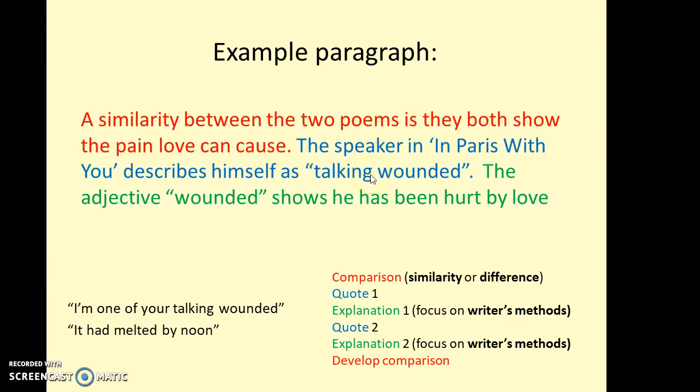So just slot the quote in there after the initial comparison at the start of the paragraph, and then we've got our explanation. The adjective "wounded" shows he's been hurt by love. Well, we explained what that quote shows, linked to the question, feelings about love, and we've also got that focus on method. Yeah, it's an adjective. Okay, so that does the job.